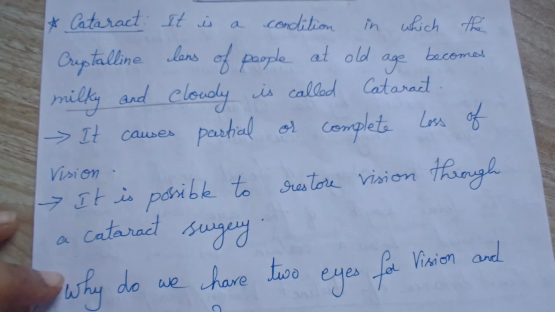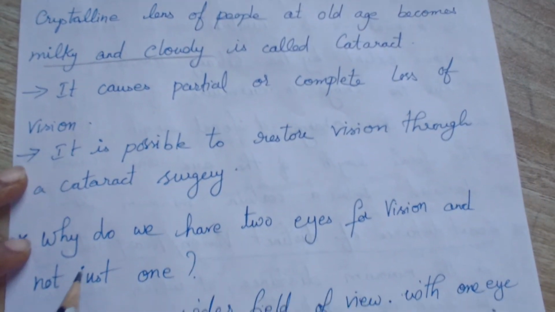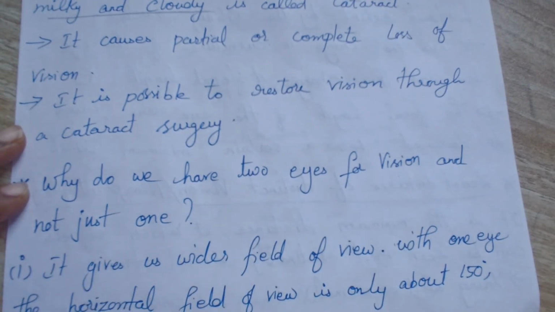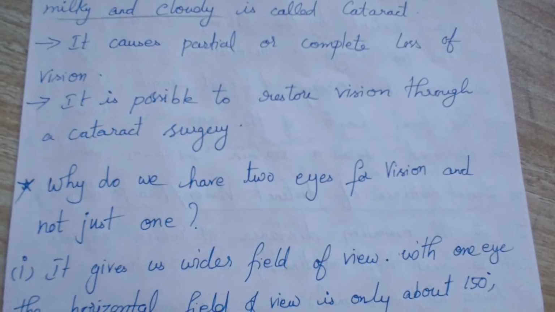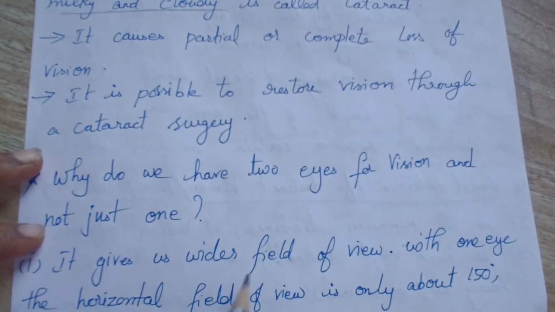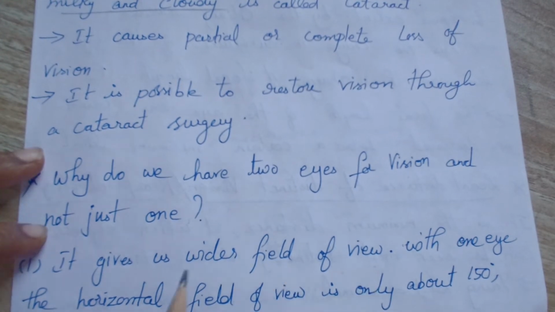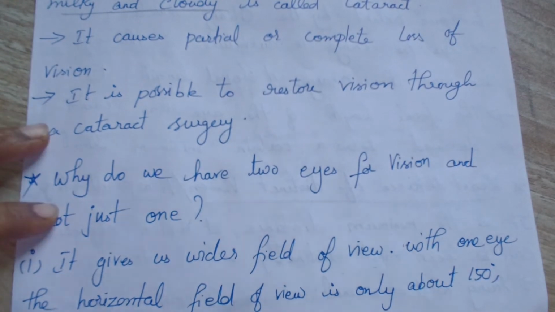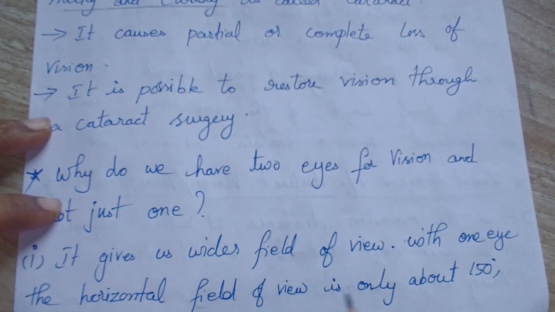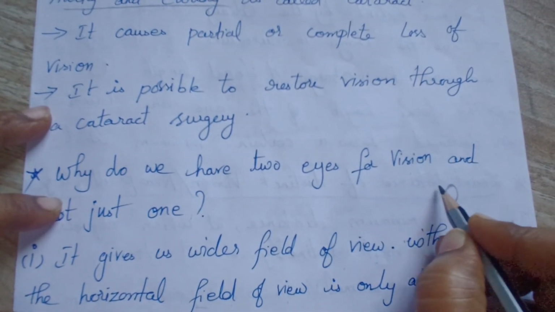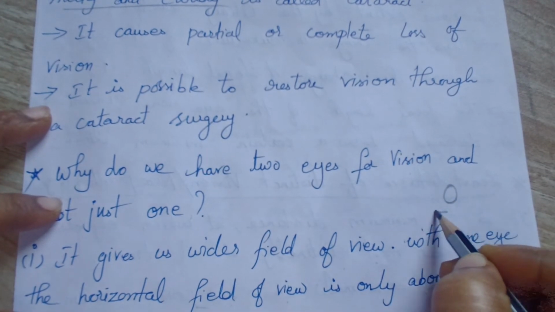Then from the why do we know part: why do we have two eyes for vision and not just one? We have four points here. First, it gives us a wider field of view. If you have two eyes you will get a wider field of view. With one eye the horizontal field of view is only about 150 degrees. If there is only one eye, it is able to cover only 150 degrees.